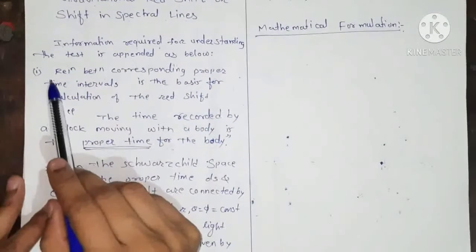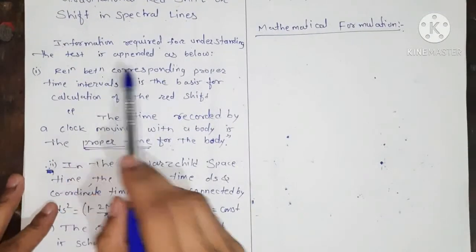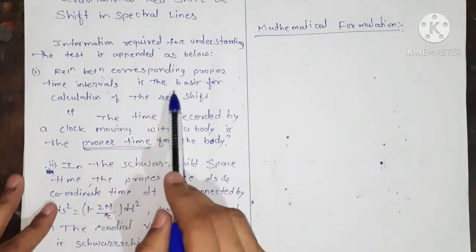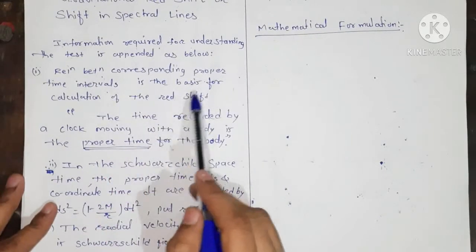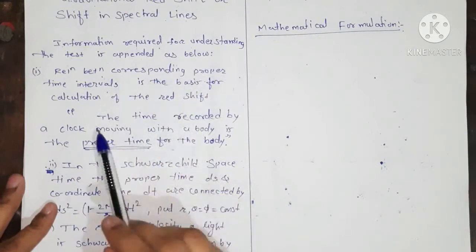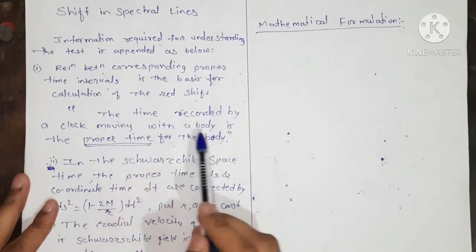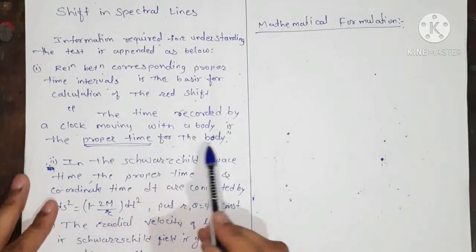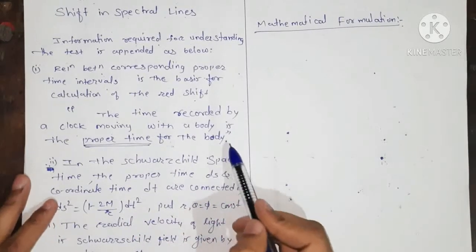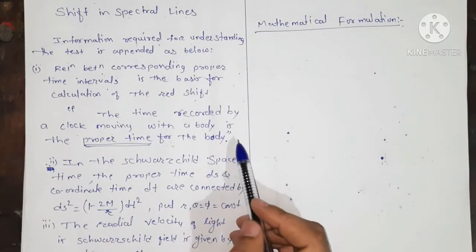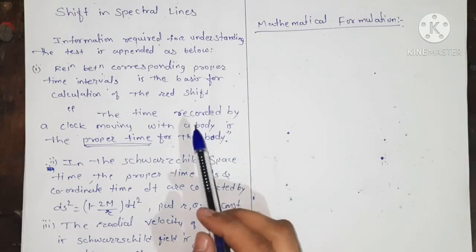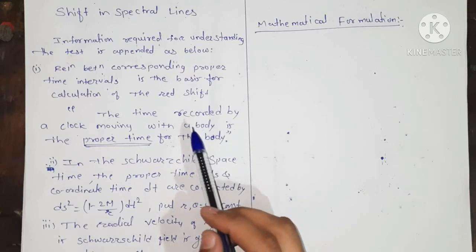Now first we require the relation between the proper time, and depending on that we calculate the redshift. So what is meant by the proper time? The time recorded by a clock moving with a body is the proper time for the body. As we have seen in the first unit, time slows down in general relativity.